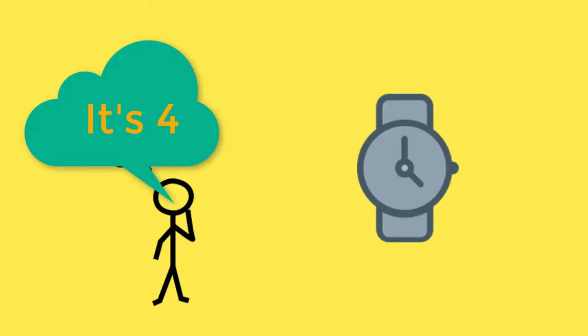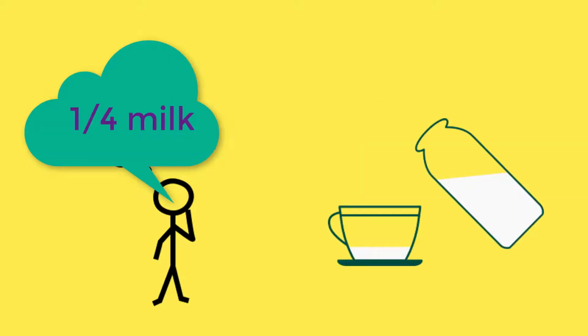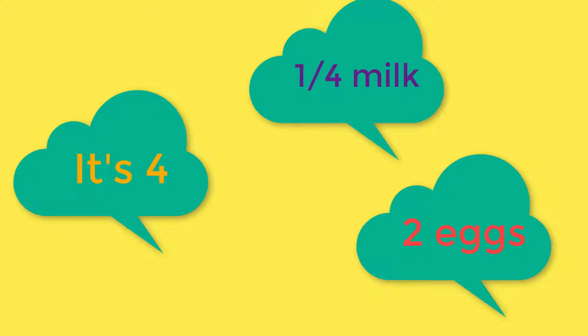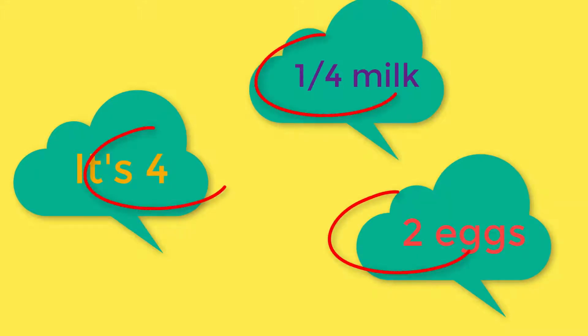We have conversations like, "It's already 4. I'll have quarter cup of milk in my tea. 2 eggs for my breakfast please," so on and so forth. One thing that you may have noticed that is common in these conversations are, yes, the numbers. 4, quarter, 2 are all numbers. Let us try to understand these numbers.